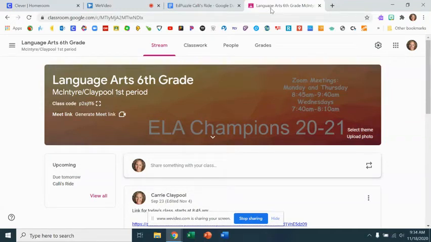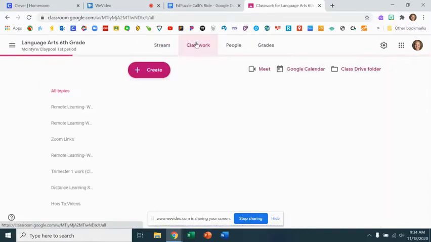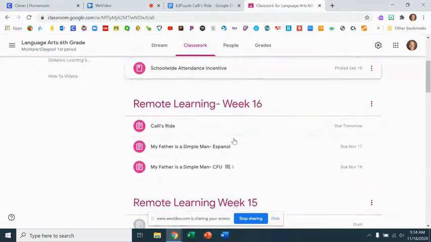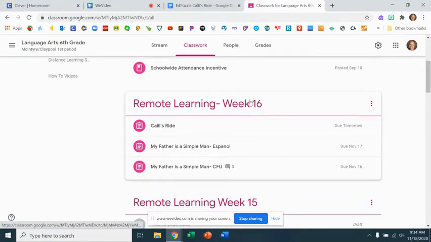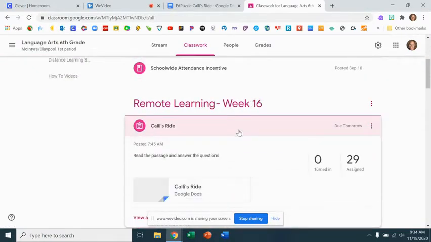This video is an Edpuzzle, or it will be an Edpuzzle, for an assignment for language arts. This is our 6th grade group. To find this assignment, you're going to go to classwork. You're going to go to Remote Learning Week 16 and Callie's Ride.